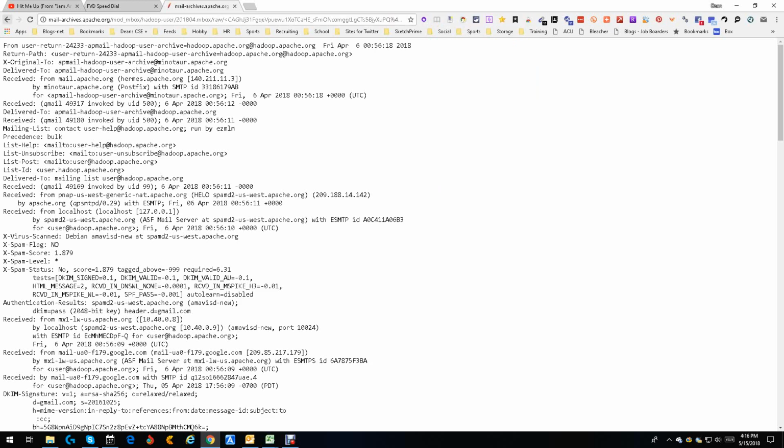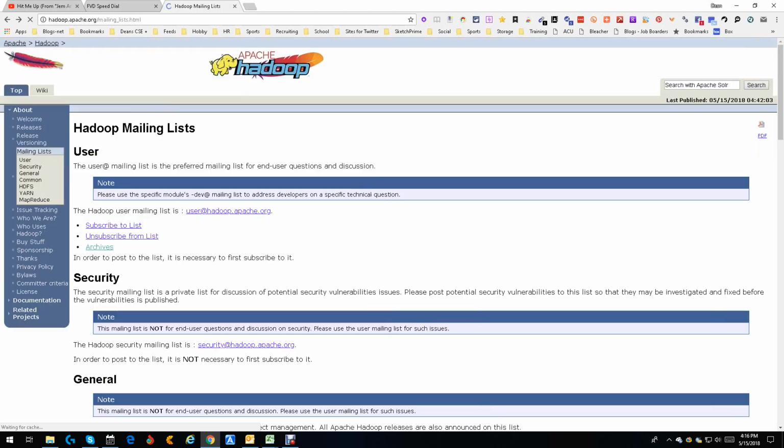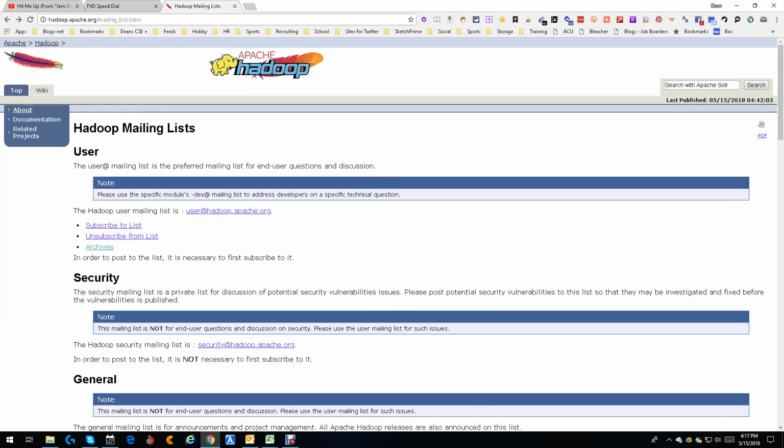So that's the idea. Now remember, this Apache thing has other things besides just Apache Hadoop. You can get Java, you can get pretty much anything to do with Apache org. So there are other things besides just Hadoop. You'll just have to find them and switch Hadoop with something else, or just go to Apache. This is the way it is for a lot of these types of things, where you can go to different places, and if you just look and play around inside, you get these archives, and then within the archives, you get raw messages, and within raw messages, you get emails. That's the way it is.